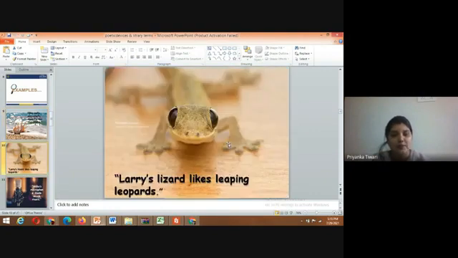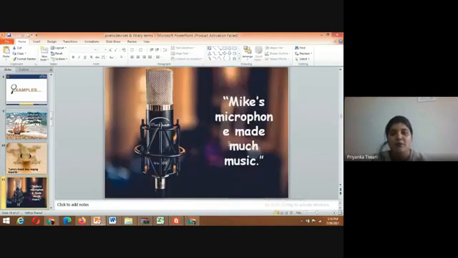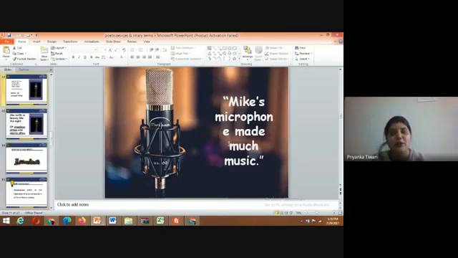Another example is "Larry's lizard likes leaping leopards." L is the alliteration sound, in leaping, leopards, and Larry. Next, "Mike's microphone made much music." M is repeated in Mike's, microphone, made, much, and music.